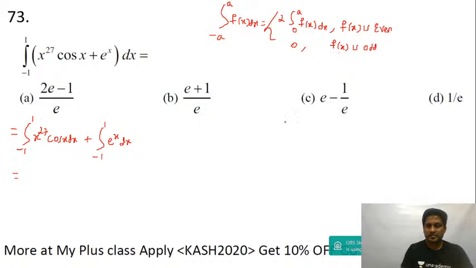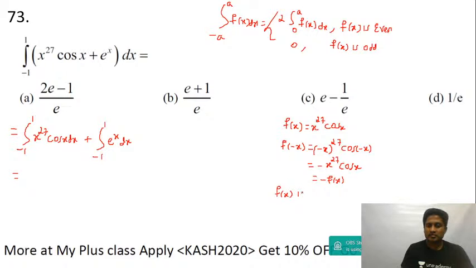So I'm going to take f of x is equal to x to the power of 27, okay, and then cos x. F of minus x is equal to minus x to the power of 27, okay, and then you get cos of minus x. Cos of minus theta is plus cos theta, but minus x whole power 27 is minus x to the power of 27. So you get cos x, so you get this as minus f of x. F of minus x is minus f of x, so f of x is odd. Isn't it, guys? This is odd. So if this is odd, this integral is 0.